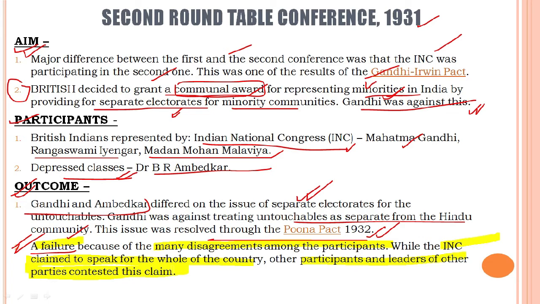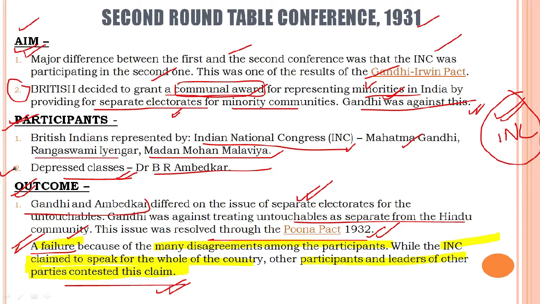The Indian National Congress said that we are representing the whole country of India. A few other leaders contested this claim, asking how could you represent the whole of India when we are also existing in India as individual entities. Clear? So this was the aim, the participation and the outcome of the second roundtable conference.